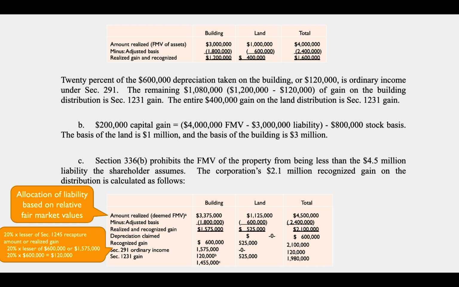So here that's the gain attributable to depreciation, $600,000. Just like in Part A, I'm going to have to recapture $120,000 as ordinary income, and the rest will be Section 1231 gain. On the land, it's all going to be Section 1231 gain.